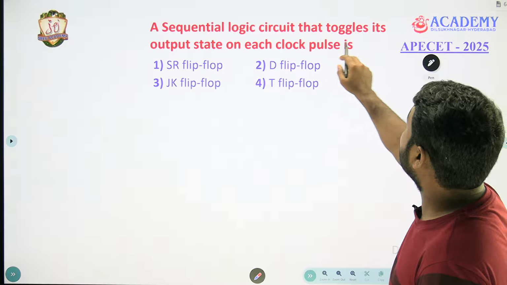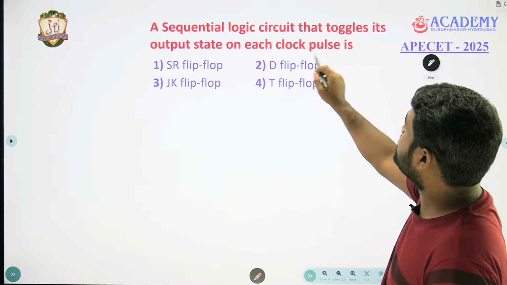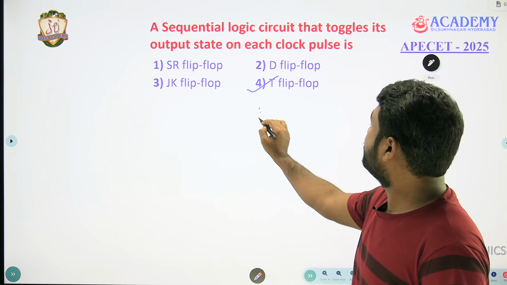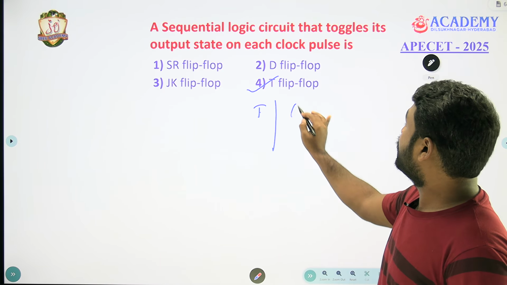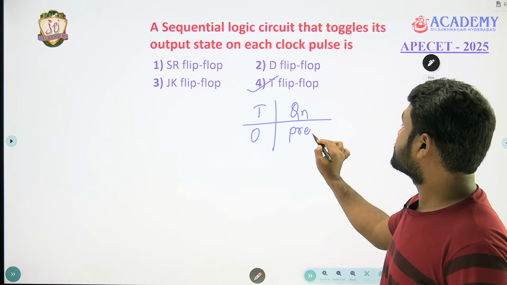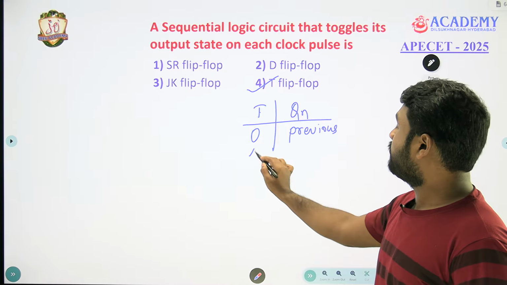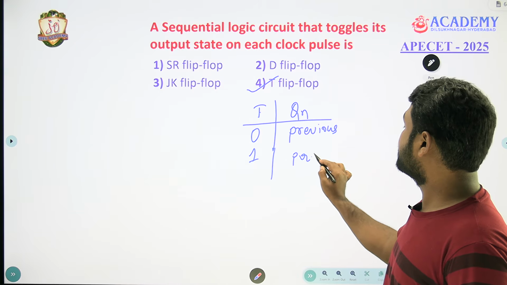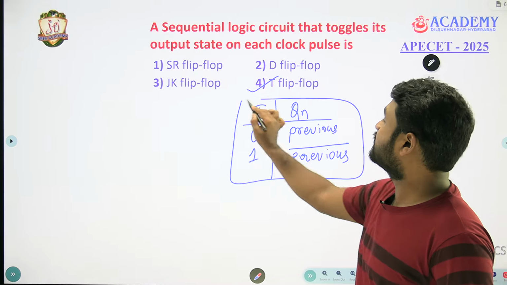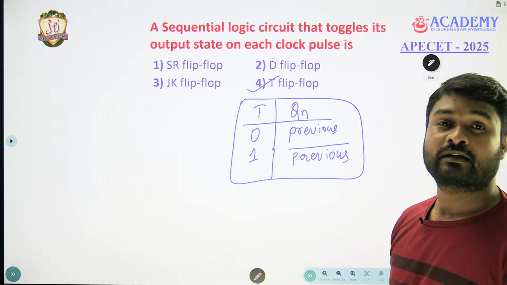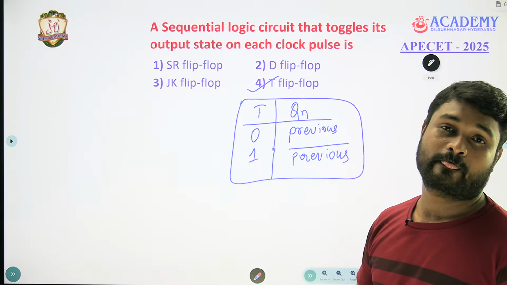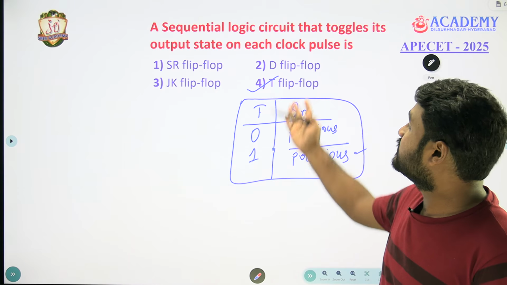A sequential logic circuit that toggles its output state on each clock pulse is? That is a T flip-flop. Because if you see the T flip-flop truth table, with T and Q, if you apply 0, your output is the previous output. If you apply 1, the output will be previous bar. Only 2 states are possible with the clock in a T flip-flop. That's why it toggles always. If you keep T equal to 1 and apply clock, then it always toggles. So the answer is T flip-flop.